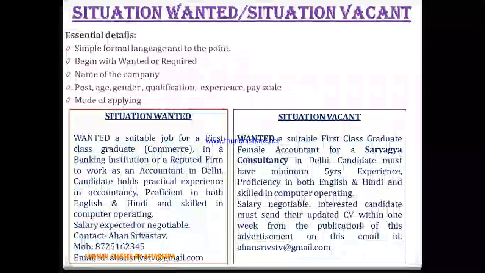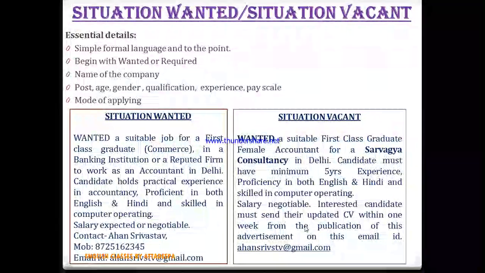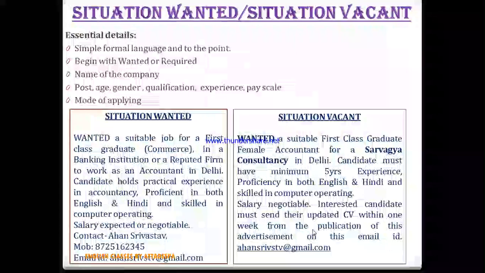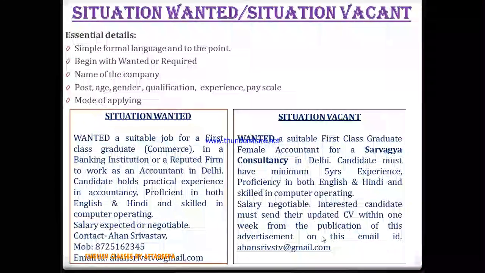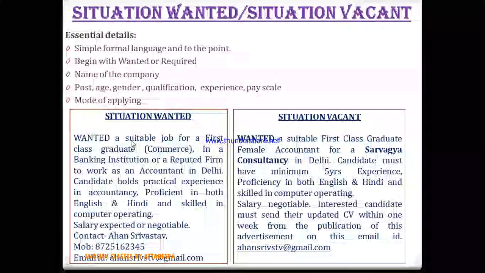Second, you want a hard copy of the CV to be dropped at your HR room or your reception office, anywhere. Or if you want, your call can be connected to the organization. So it depends which mode of application you require, right? So let's read this advertisement which I have prepared here.